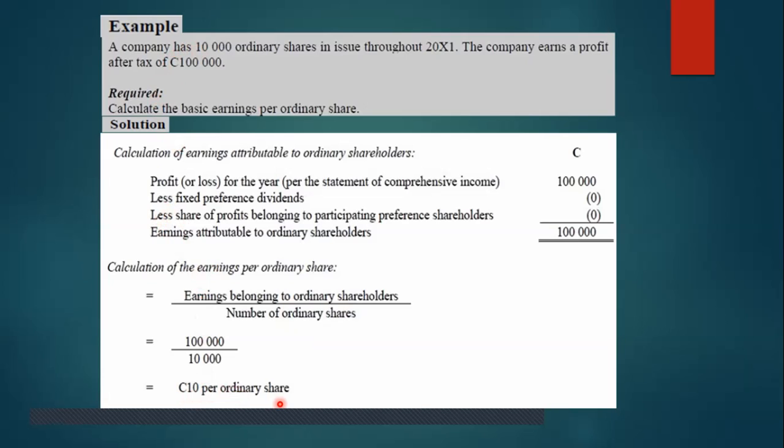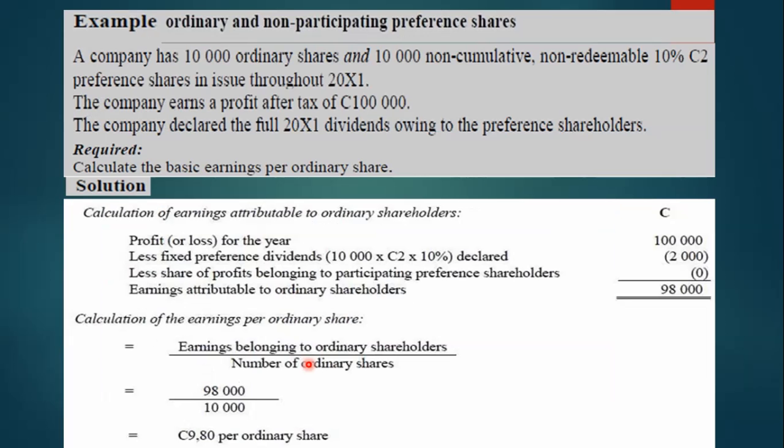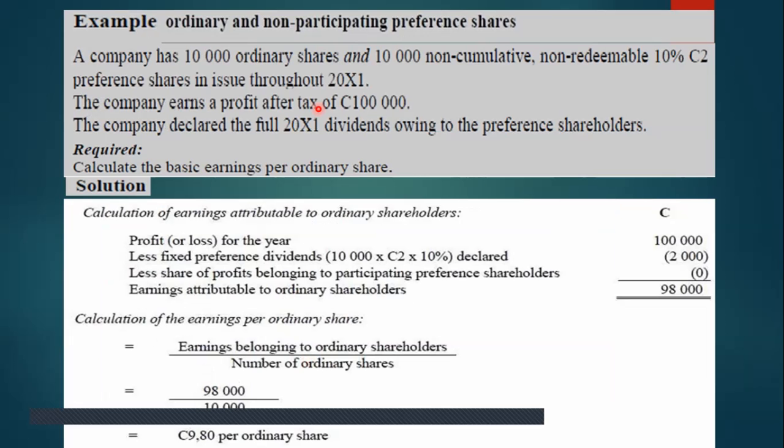If the company is issuing 10,000 shares, the earning from the company side is 10 rupees per share to its shareholders. Now see, if they are also giving to preference shareholders, what is the difference in the calculation?